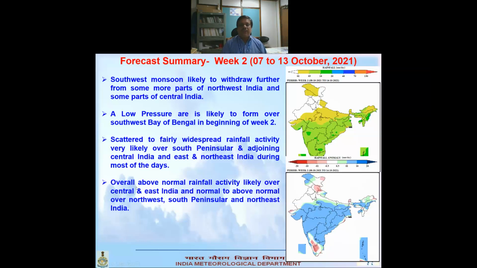Due to that, some peninsula, some part of central India and northeast may get rain. Overall, normal rainfall activity will be there over central and east India, and normal to above normal over northwest and southern peninsular India. Northeast India will be above normal. So this is the scenario for the second week.